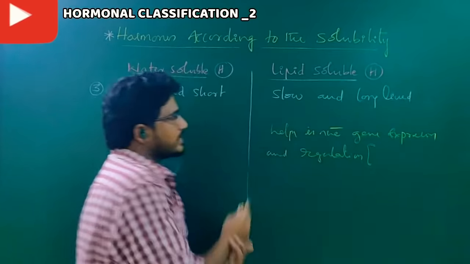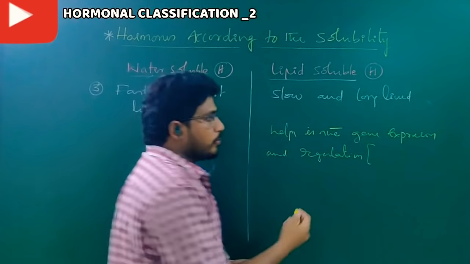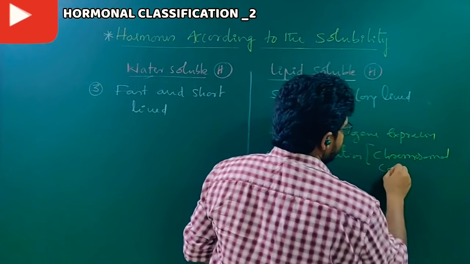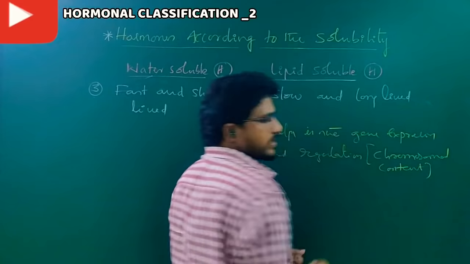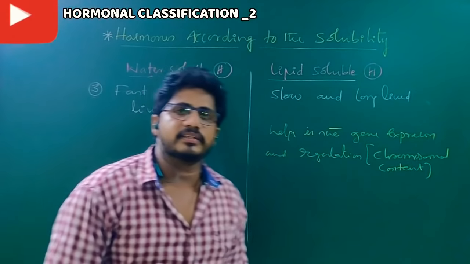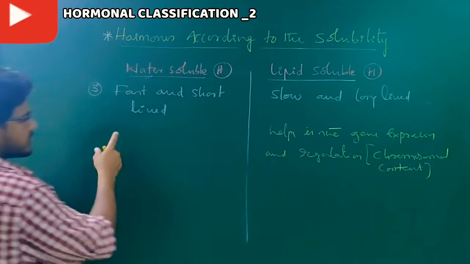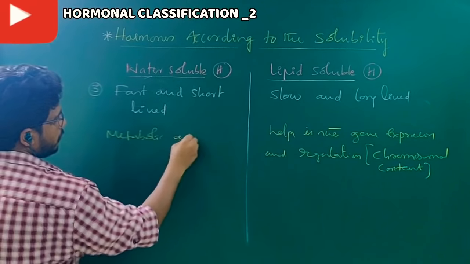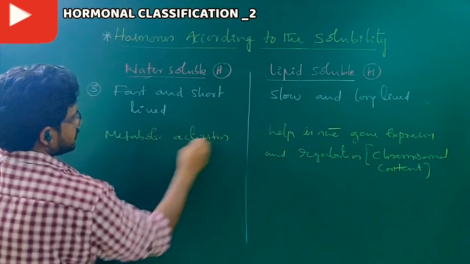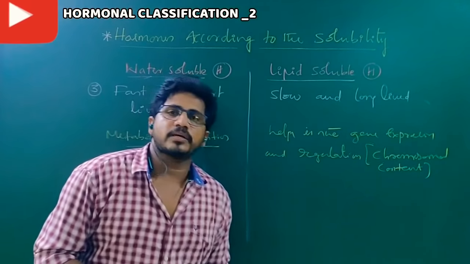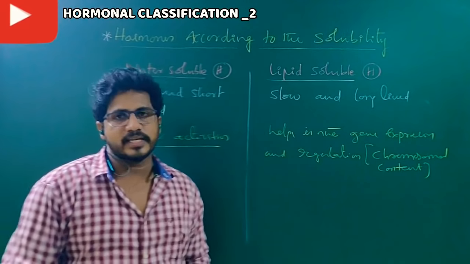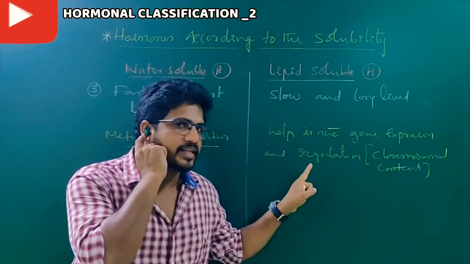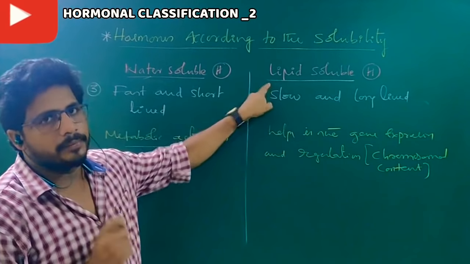Why? Because these hormones interact with the chromosomal content, where chromosomes are present inside the nucleus. So they directly interact with the nuclear receptors. What is the main function of the water soluble hormones? They are involved in metabolic activities: generation of glucose and controlling chemicals inside the blood. So many activities by water soluble hormones, and gene expression and its regulation is the main function of lipid soluble hormones.